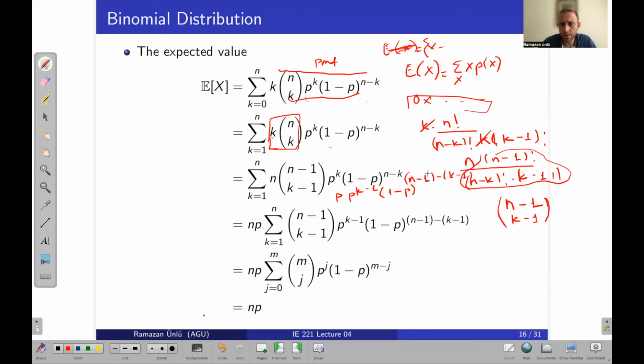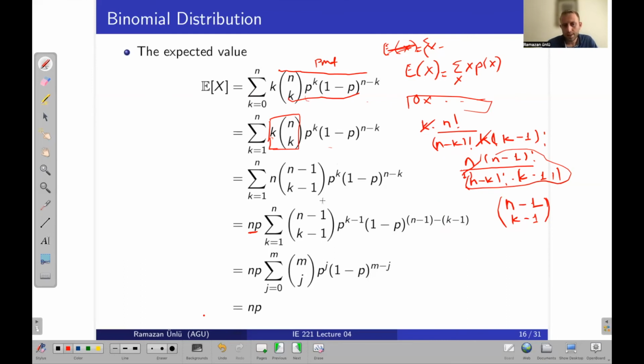It will be the same, right? These will be cancelled, so this part is actually the same n minus k. So what I did, I just took one p as well and sent it to the outside of that summation. It will be np here, and my new multiplication will be like that.